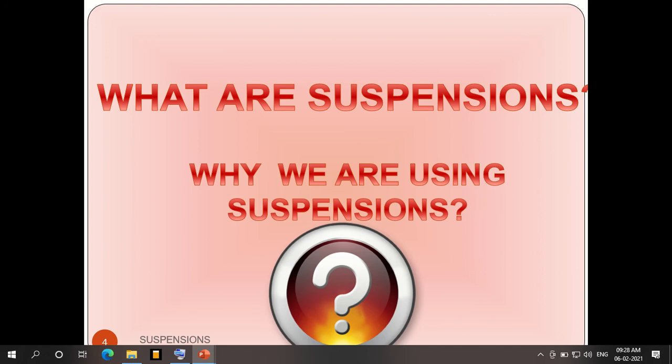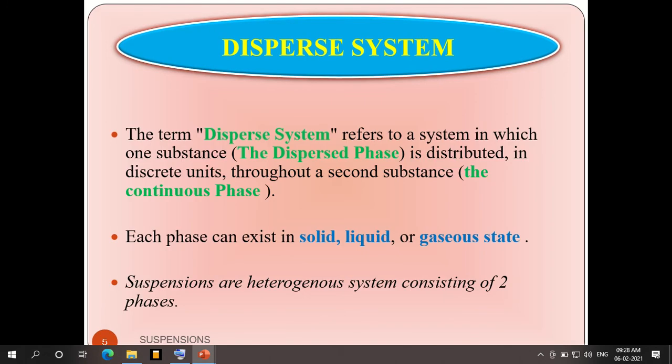As we have discussed, they are two-phase dispersed systems. The dispersed phase is distributed in discrete units throughout a second substance, which is the continuous phase. Each phase exists in a solid, liquid or gaseous state. Suspensions are heterogeneous systems. Why? Because they consist of two phases, and one phase has more than one kind of state.